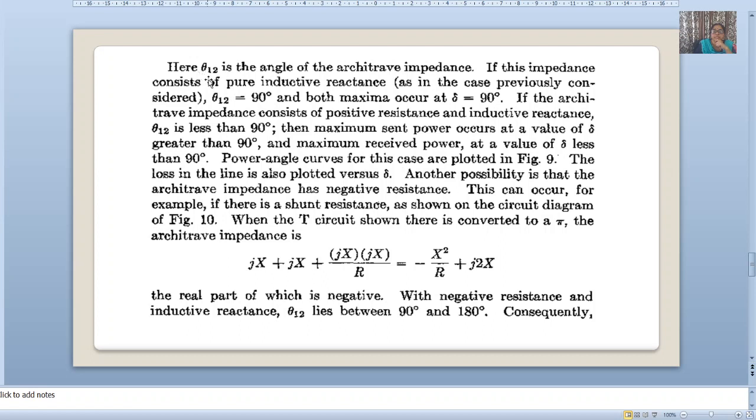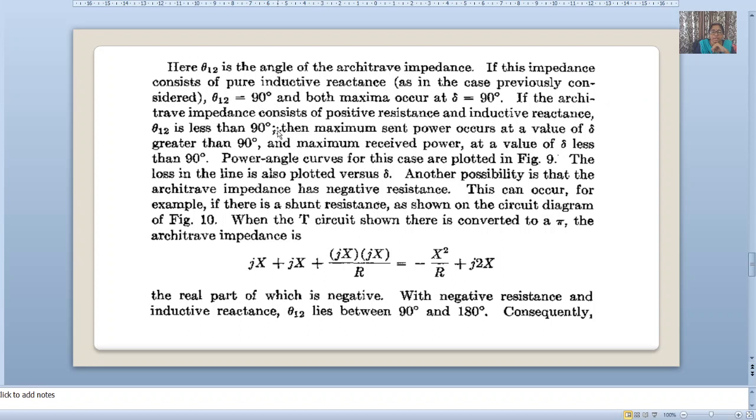If theta 12 is the angle of arbitrary impedance, and the impedance consists of pure inductive network reactances, as in the case previously considered, theta 12 is exactly 90 degrees. Both maxima occur at del equal to 90 degrees. That means it is a lossless system. But when we consider the losses, then definitely this will not be true. Now we will plot the power angle curves for these two cases.